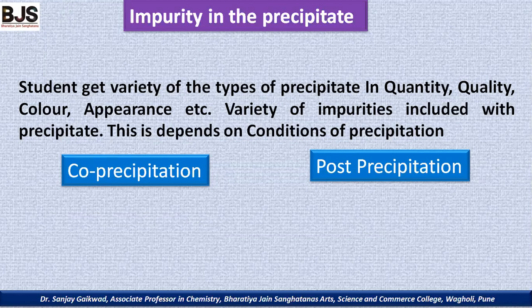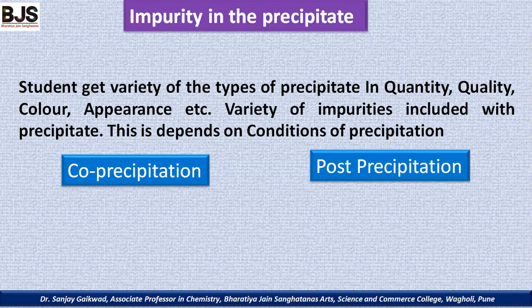Now, a variety of impurities is included in the precipitate. What happened? The quantity. Some students get the maximum quantity of the product or precipitate, some students get a minimum quantity.